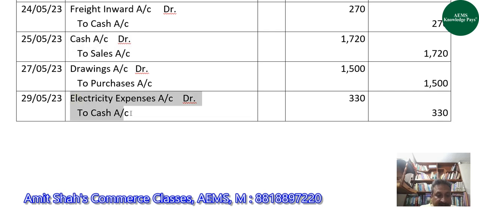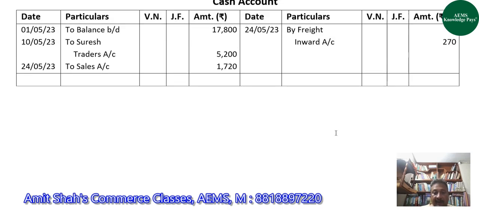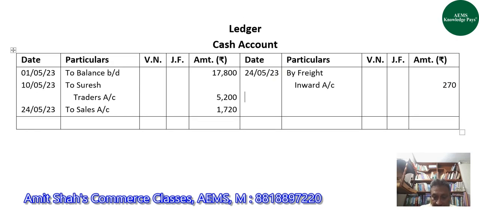The last entry in which cash account is involved is of 29th May, where we have paid electricity expenses of rupees 330. So on the credit side of cash account on 29th May, we will write by electricity expenses account with 330.